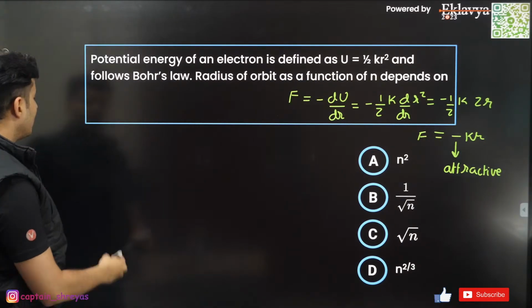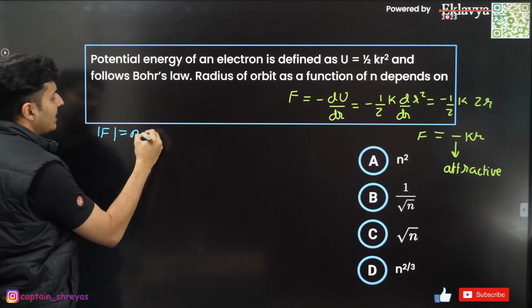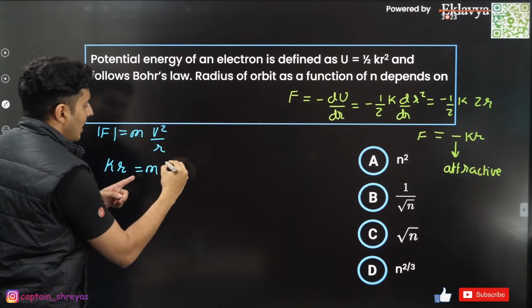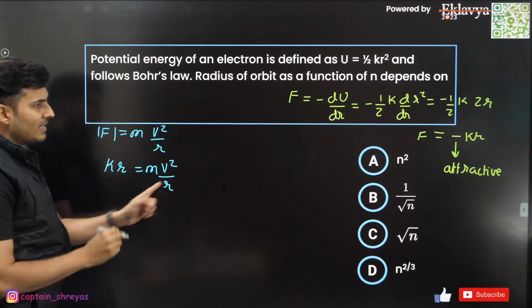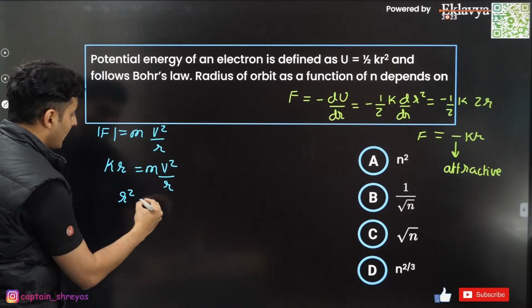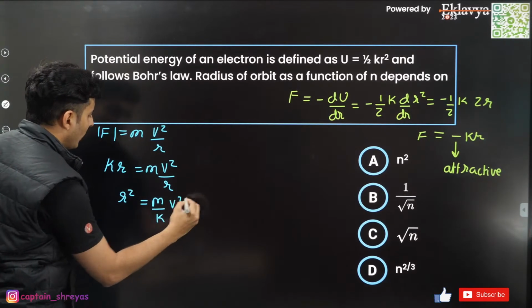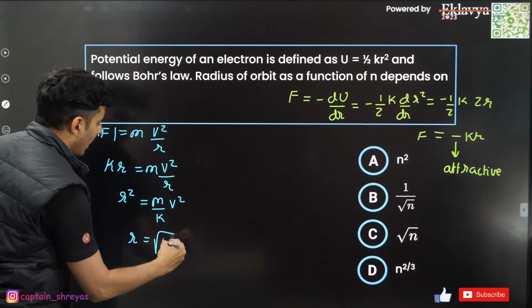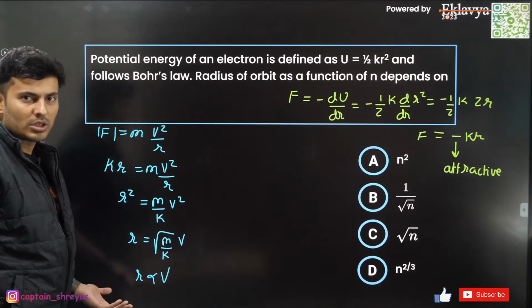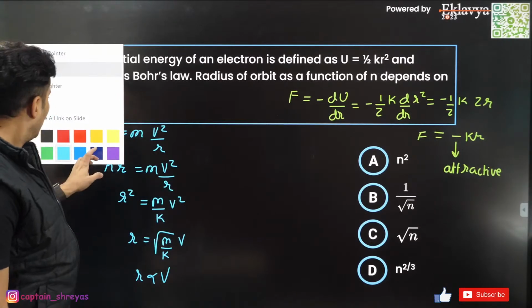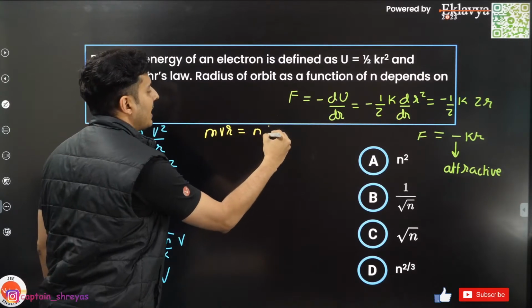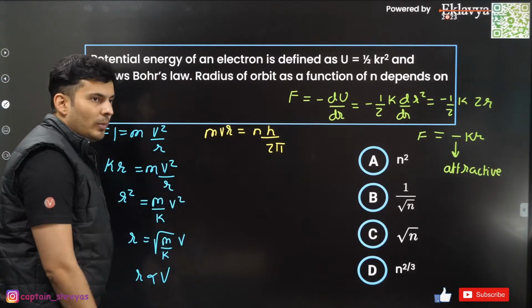So from this, use the force magnitude, which is basically mv square by r. So force is basically kr is equal to mv square by r. The force is kr. I just use the magnitude. Now rearrange this. So this will become r square is equal to m by k v square. From this, r will be root of m by k into v. So r is directly proportional to v, or v is directly proportional to r. Okay, that's one thing. Now we also know one more thing, guys, that mvr, angular momentum, is nh by 2 pi. Angular momentum is nh by 2 pi, yes or no?